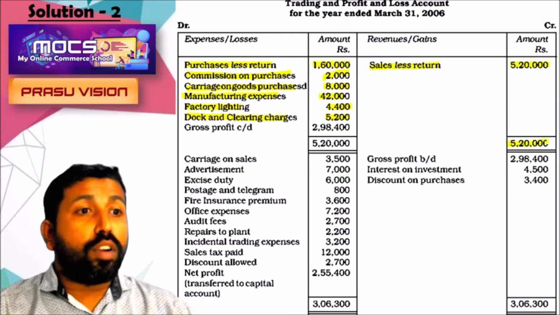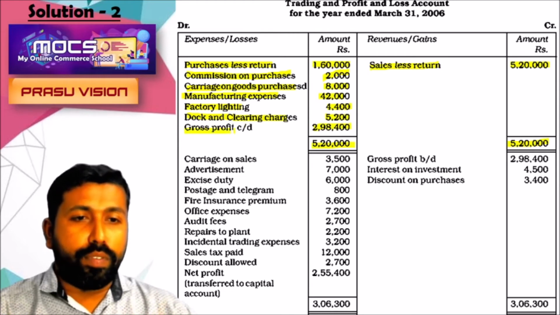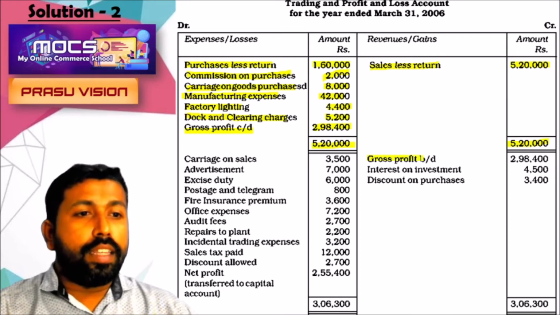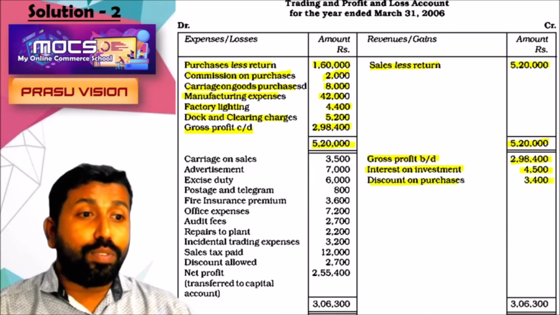So we are finding the total, 5,20,000. Here also we are writing 5,20,000. The difference will be 2,98,400. That is gross profit. And we are writing on the credit side the brought down balance of gross profit, 2,98,400. And two incomes are there: interest on investment 4,500, and discount on purchase, 3,400.